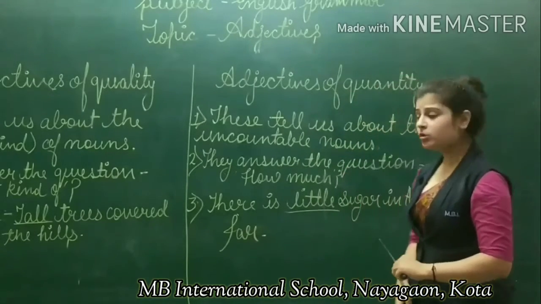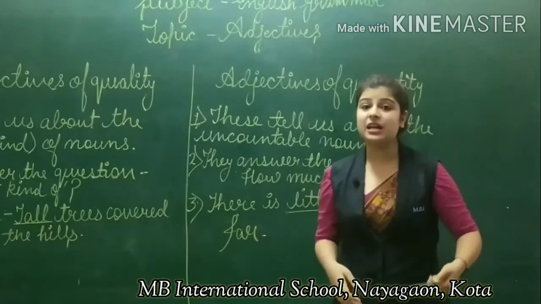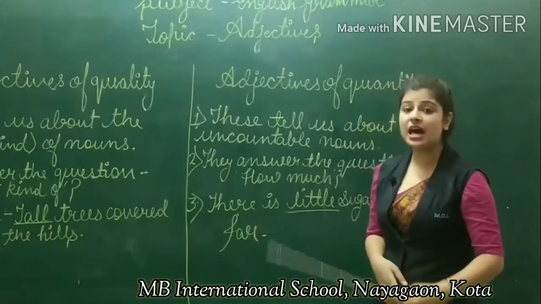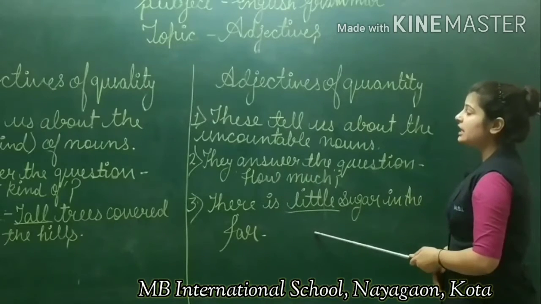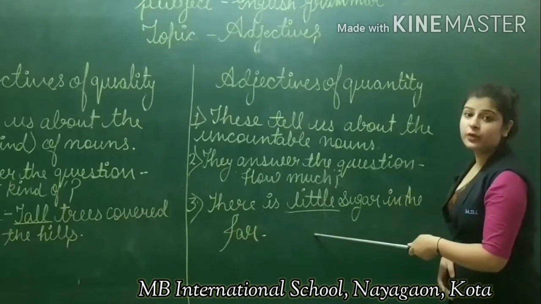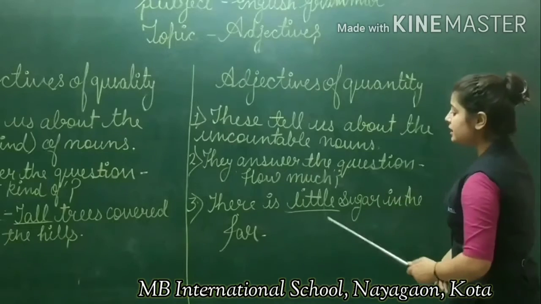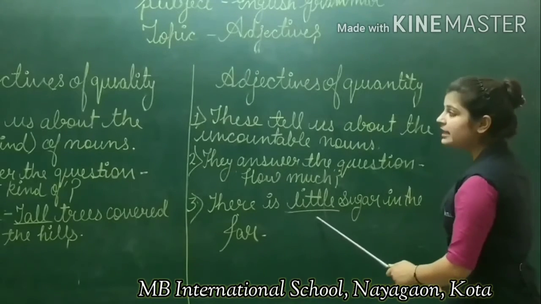Now, can we count the sugar? No, we can't count the sugar. So sugar is an uncountable noun, and this is an adjective of quantity.